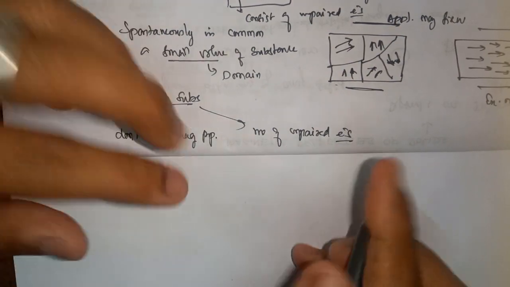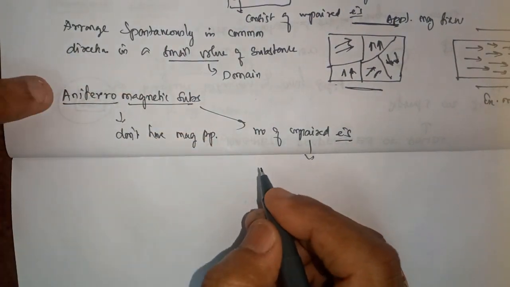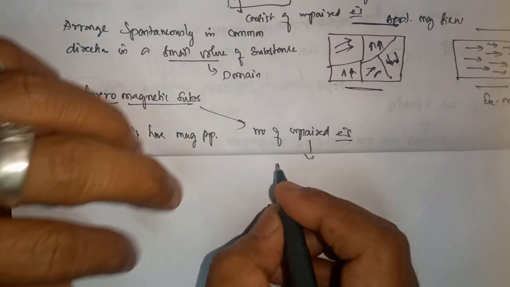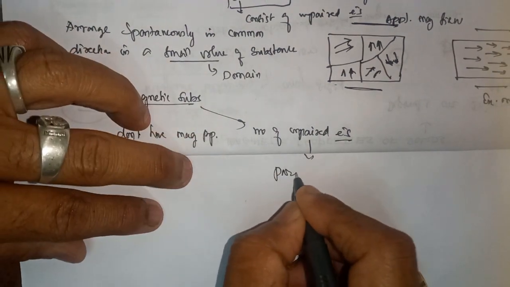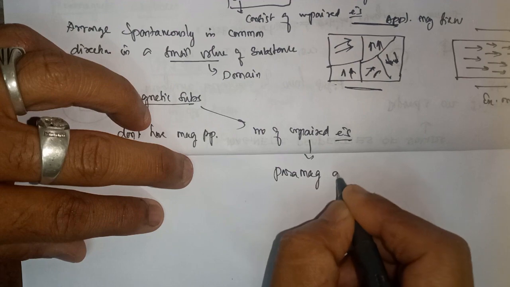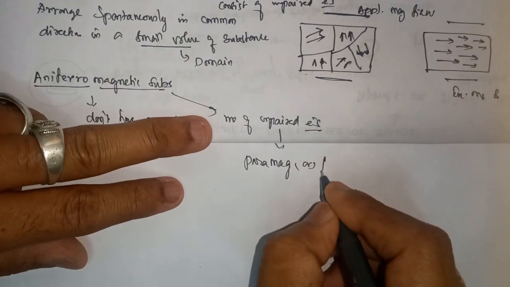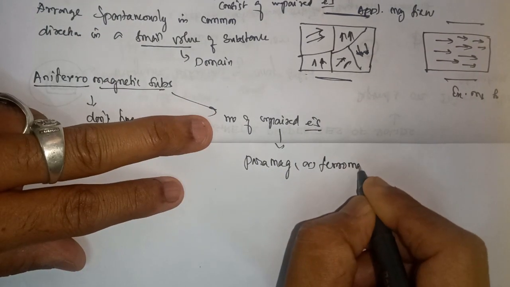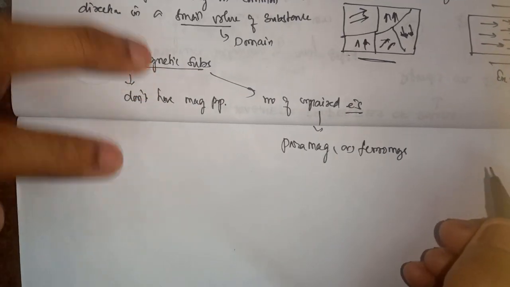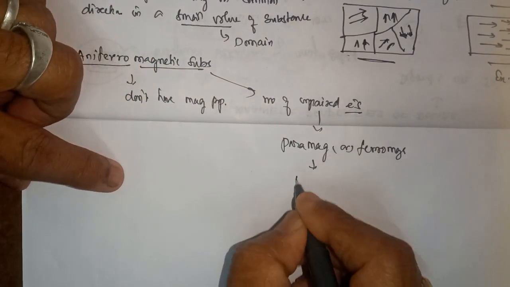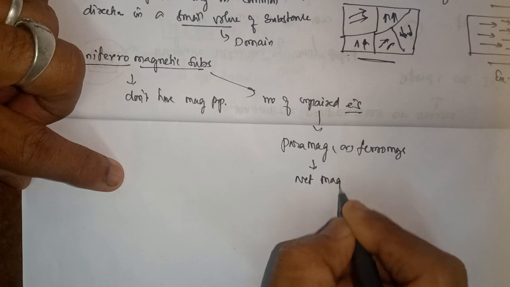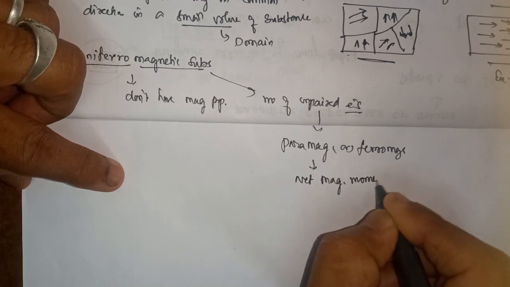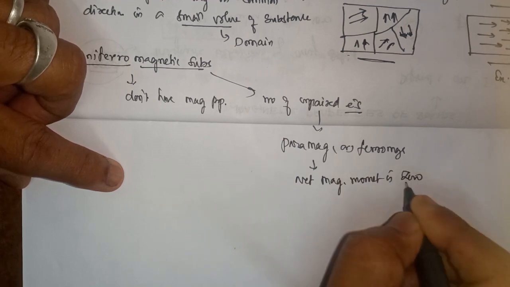Because of the presence of unpaired electrons, we expect these antiferromagnetic substances to be either paramagnetic or ferromagnetic. But what happens here? The net magnetic moment is 0. It is not magnetic.